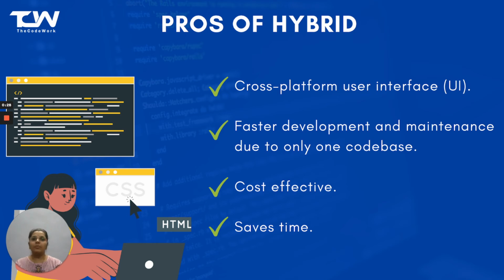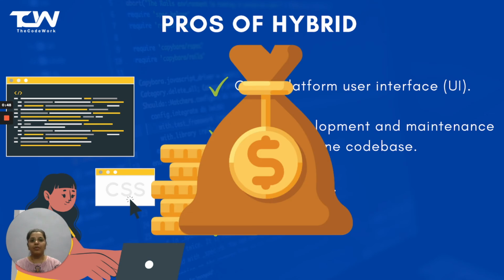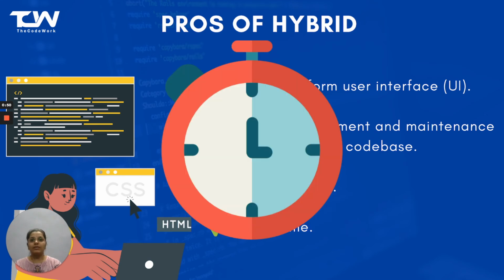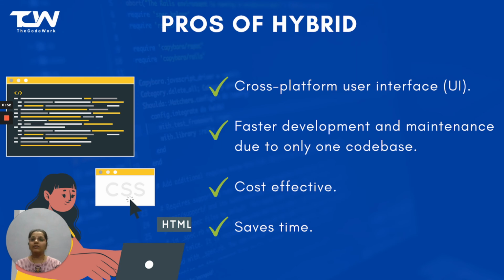The development and maintenance of a hybrid application is faster since developers have to create only one code base. The single code base in the hybrid app makes them cost effective since it requires less time to develop and does not require more developers as in the case of native app.